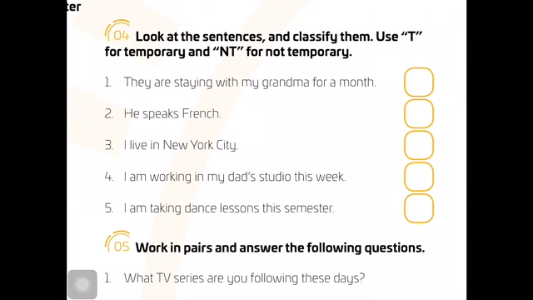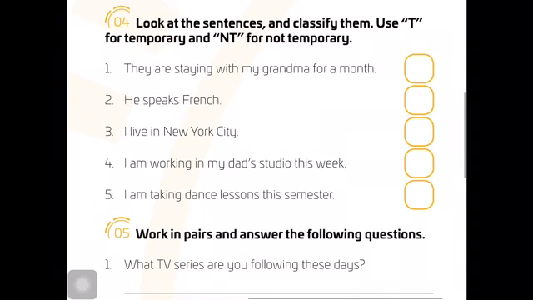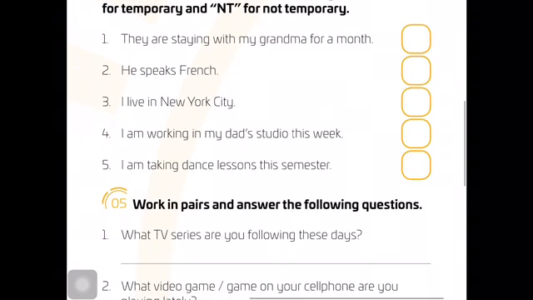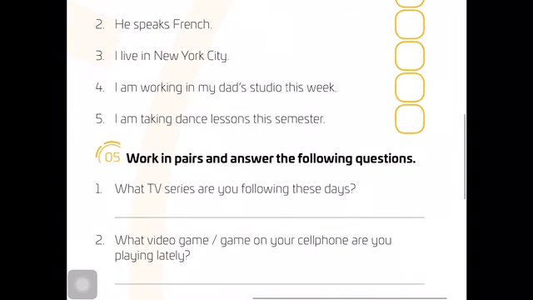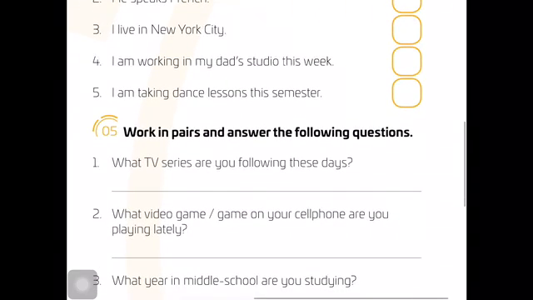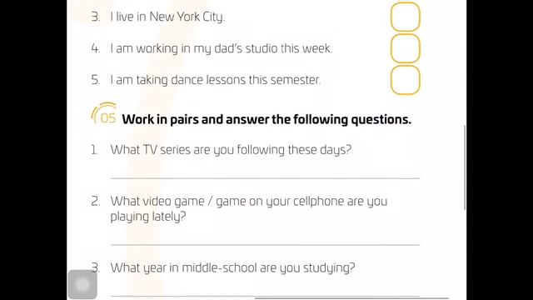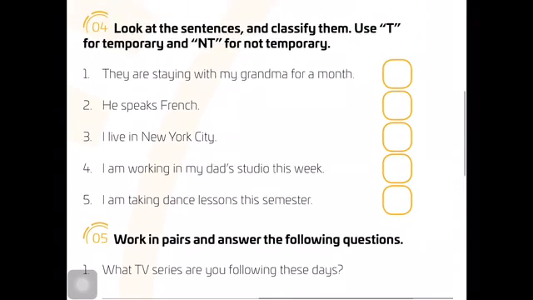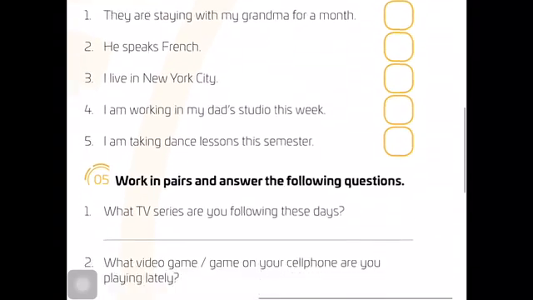They are staying with my grandma for a month. Is this temporary? He speaks French. Is this temporary or not temporary? I live in New York. I am working in my dad's studio. I am taking dance lessons this semester. Please, temporary T, not temporary NT.